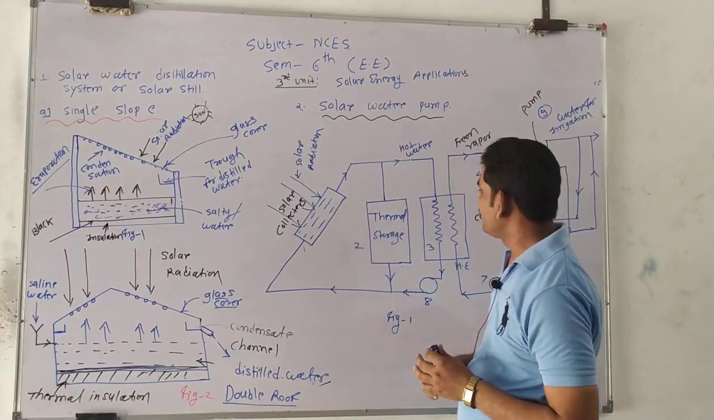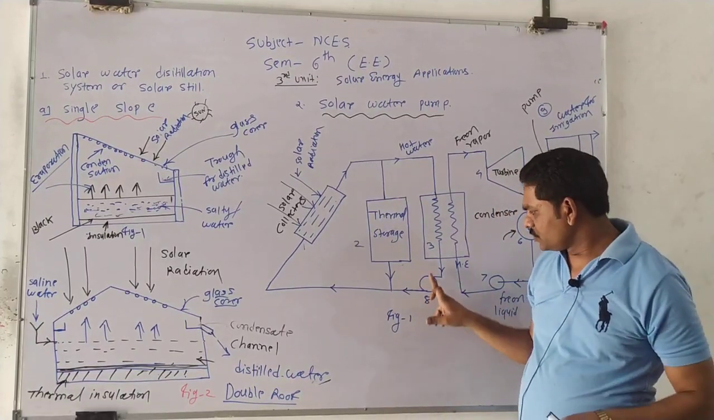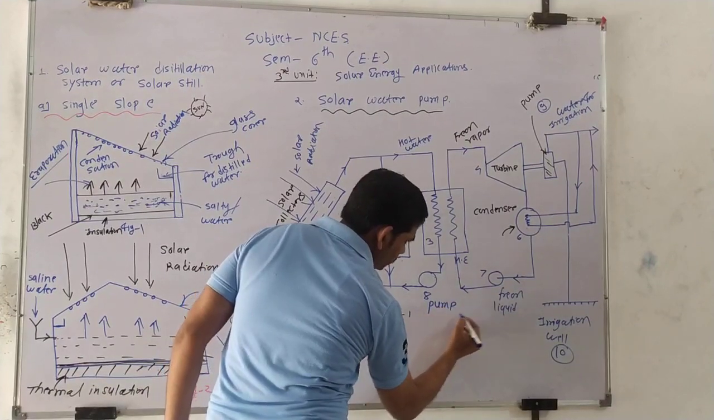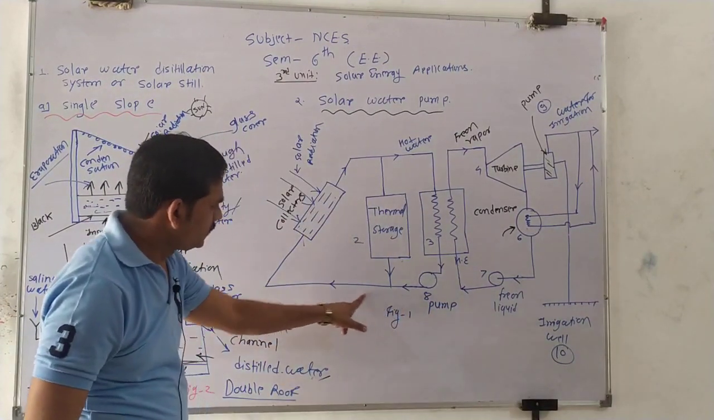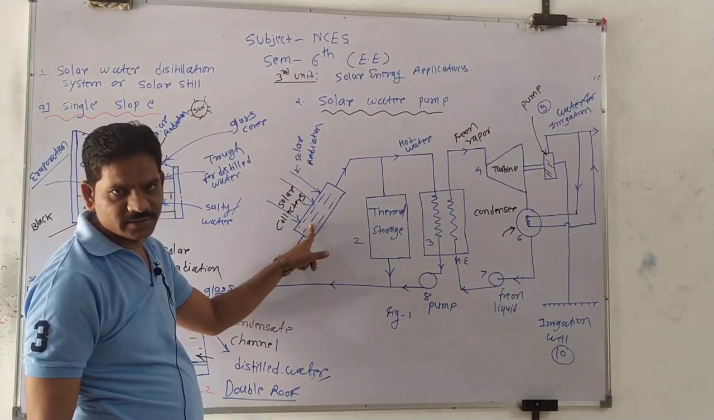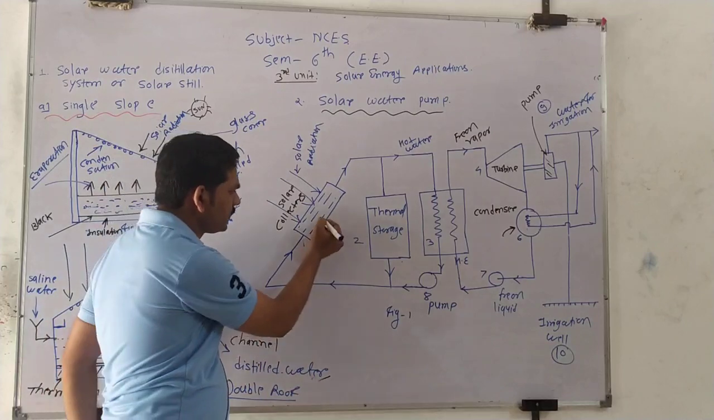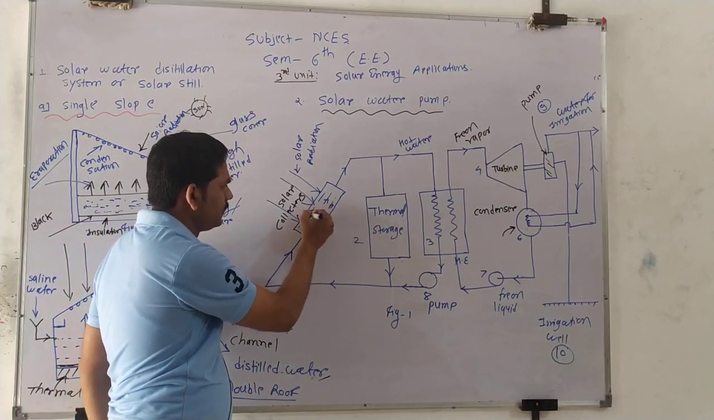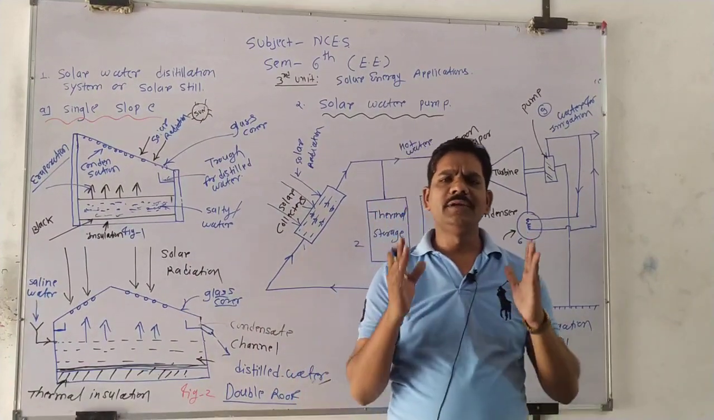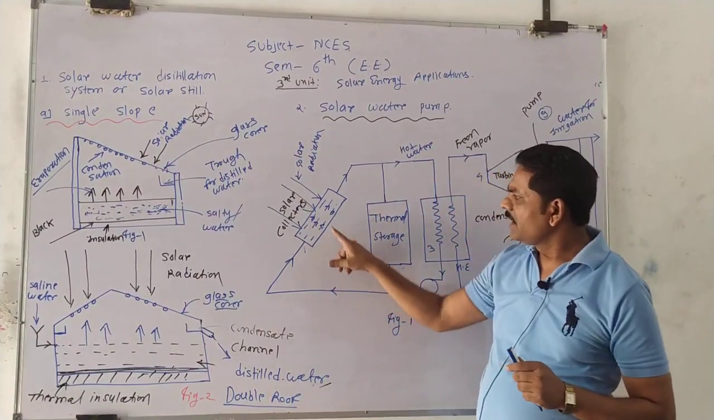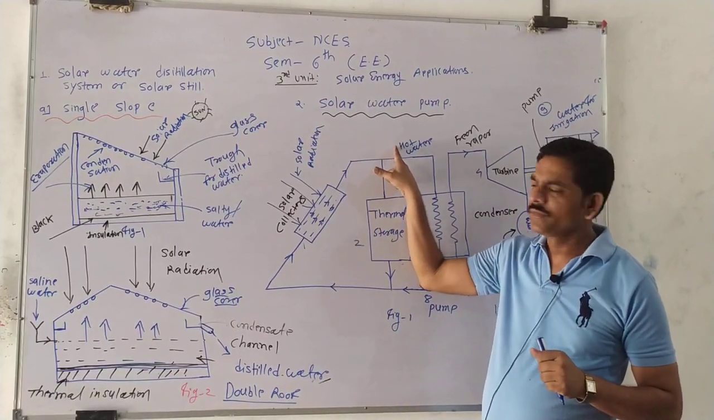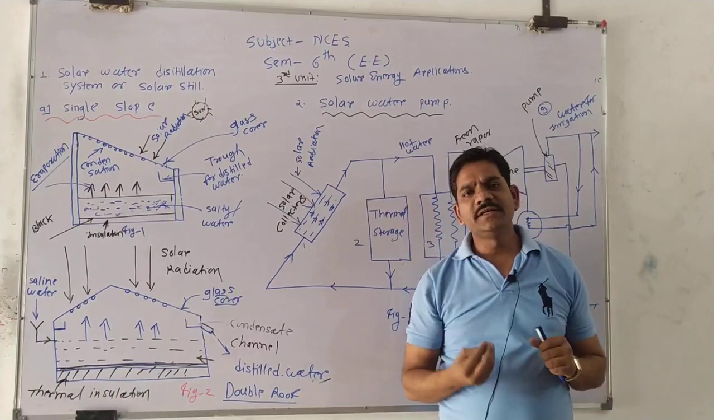This flat plate collector has water. With the help of this pump, the water is filled inside the solar collector. This solar collector absorbs the solar radiation, both types, beam as well as diffuse radiation, and this cold water is converted into hot water.